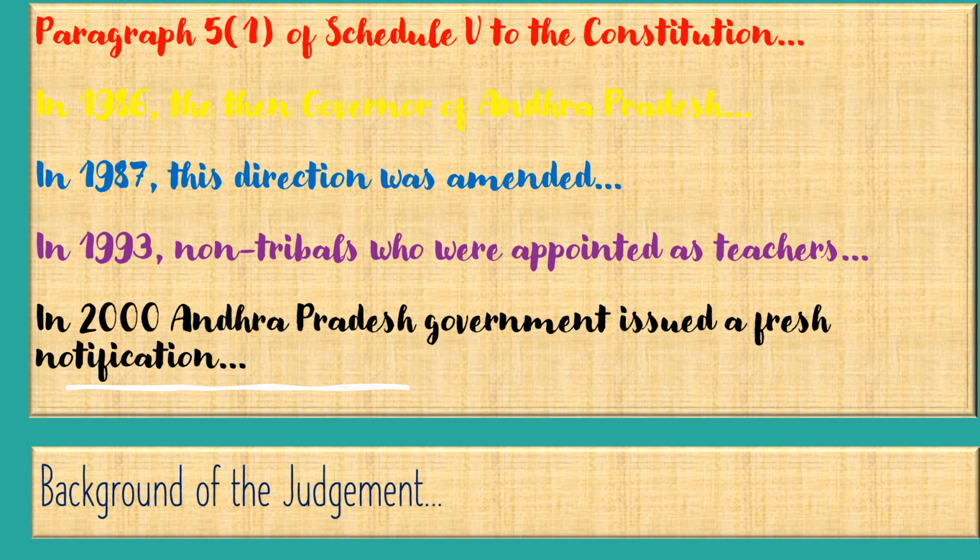So in 1986, the governor of Andhra Pradesh, by the use of his discretionary power, directed that all the posts of teachers in a certain area in Andhra Pradesh should be reserved for scheduled tribes only, because that area comes under a scheduled area as per paragraph 6.1 of the 5th Schedule of the Constitution of India, and the governor's discretionary power comes as per paragraph 5.1 of the Schedule 5 to the Constitution of India.